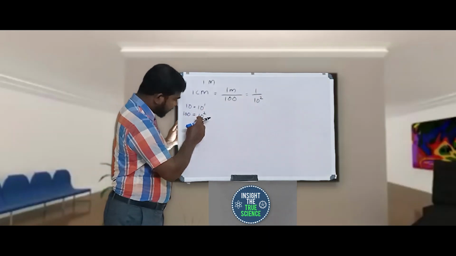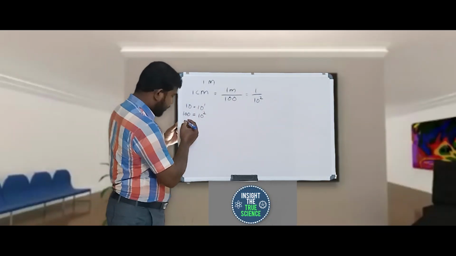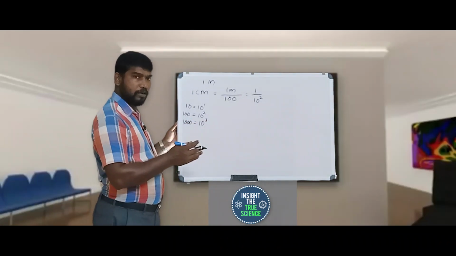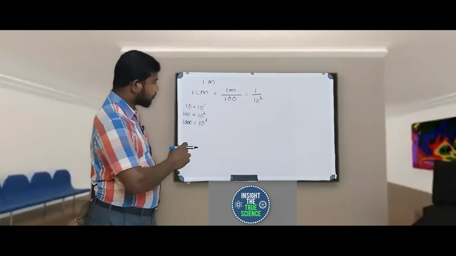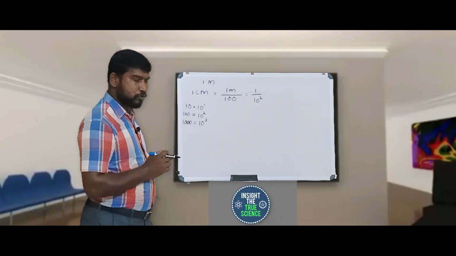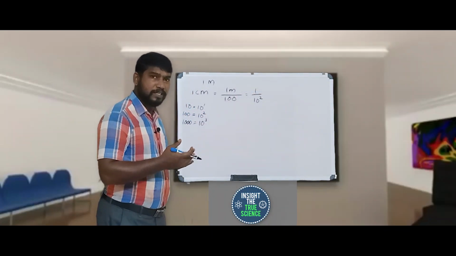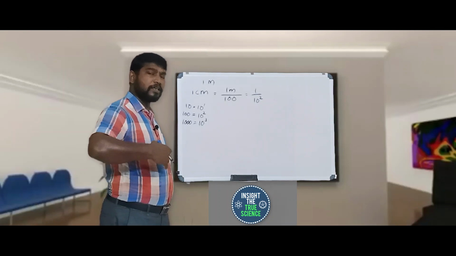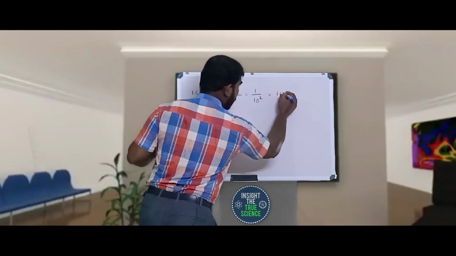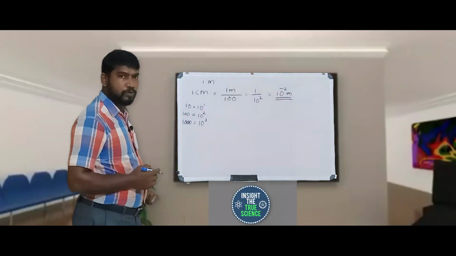This means after 1 there are 2 zeros. That is the meaning of 10 raised to 2. And 1000 we can write as 10 raised to 3, and so on. This is called scientific notation. Here 100 is written as 10 raised to 2 in the denominator. When we take it to the numerator, it becomes 10 raised to negative 2 meter.